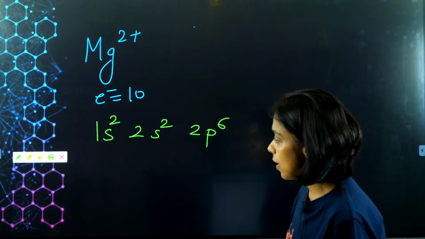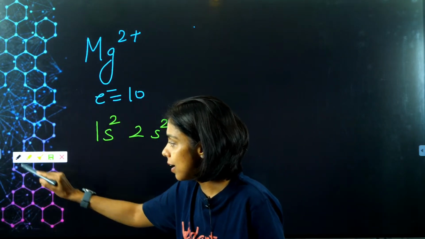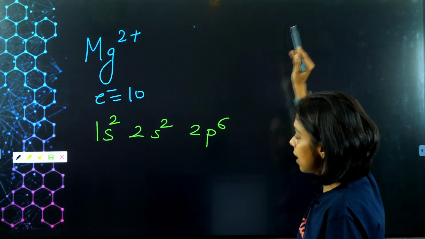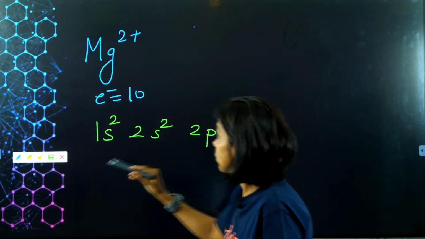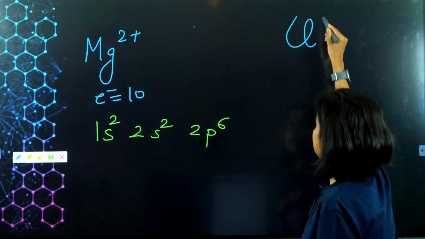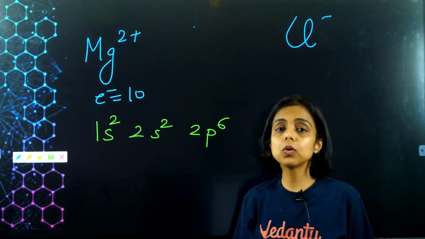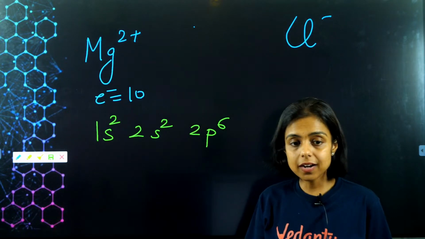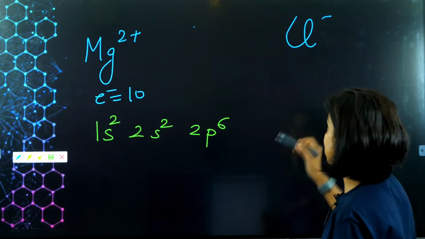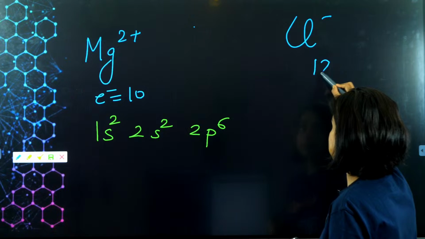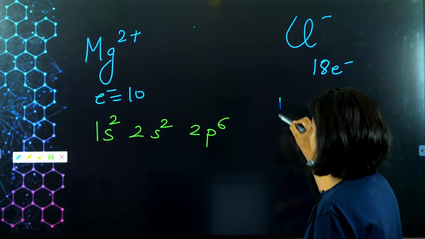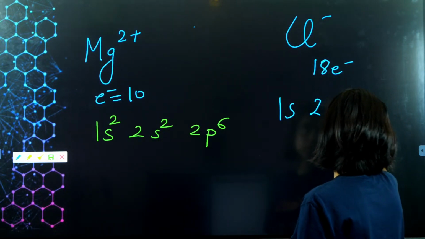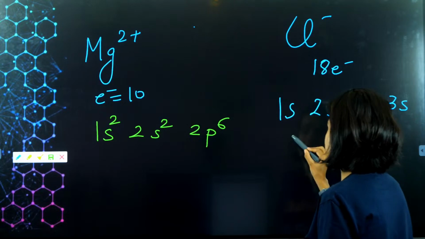Got it? Now let me take another example of an anion, Cl negative. You know the atomic number of chlorine is 17. Now it has a negative charge, that means it has an extra electron, so 18 electrons you are supposed to fill. So 1s, 2s, 2p, 3s and then 3p.